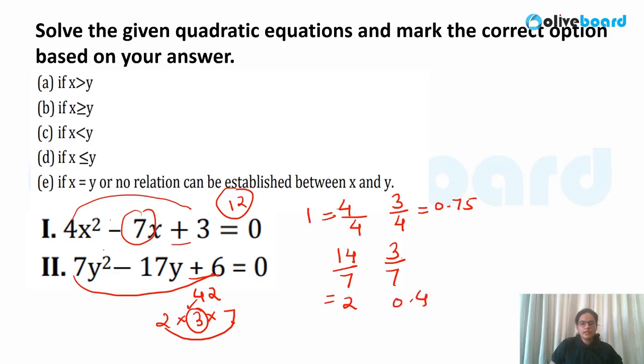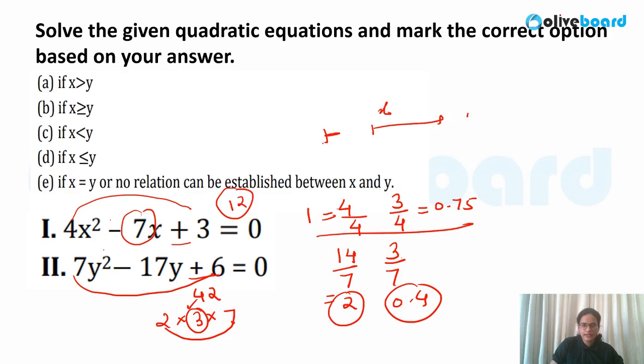Now easily you can see here 2 is more, 0.4 is less than these two values, right? So x would be somewhere here and y value, one value of y is here and other value is here, right? So you can say no relation can be established. Okay, or you can form the table also. So how will you form the table?